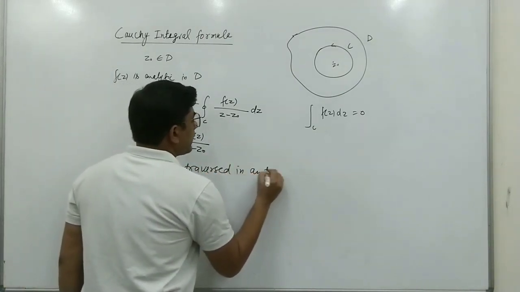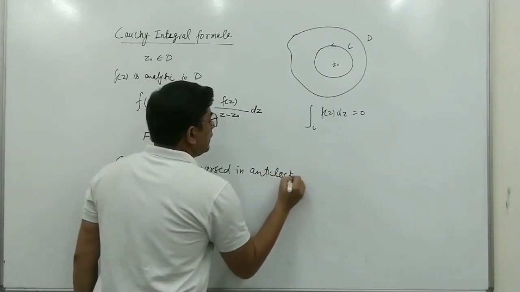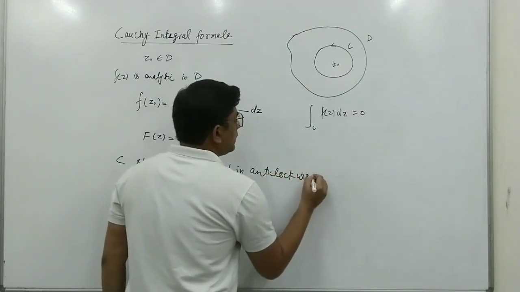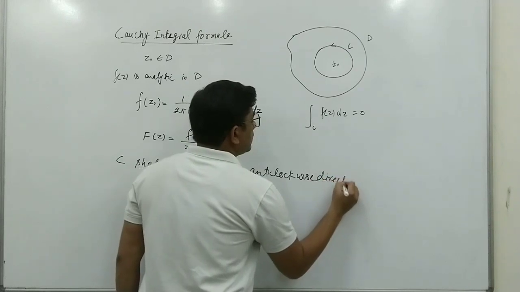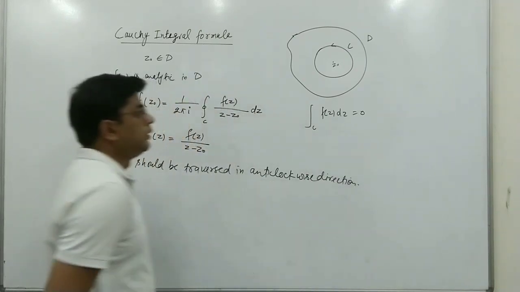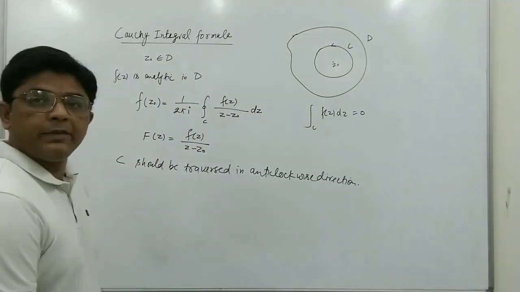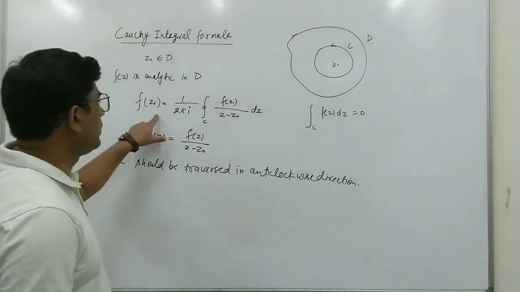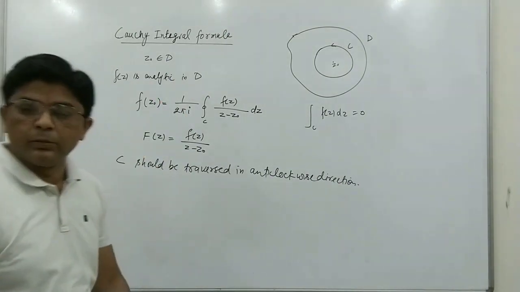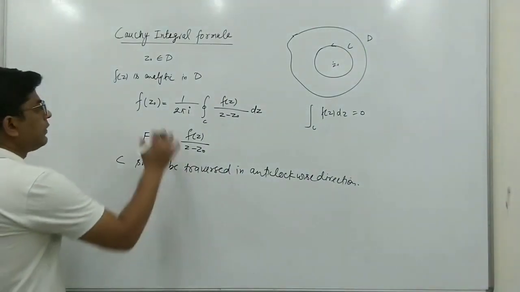By using this formula, we can find the value of the function at the point z0.